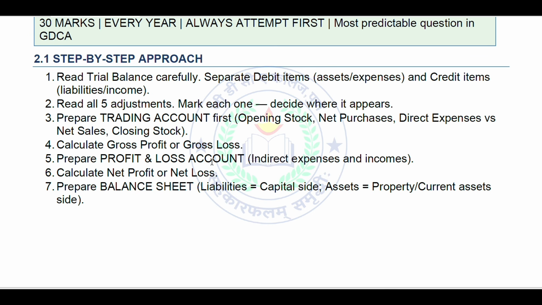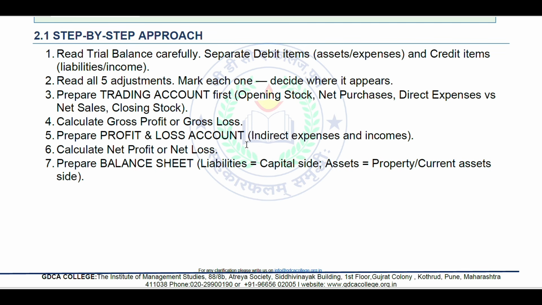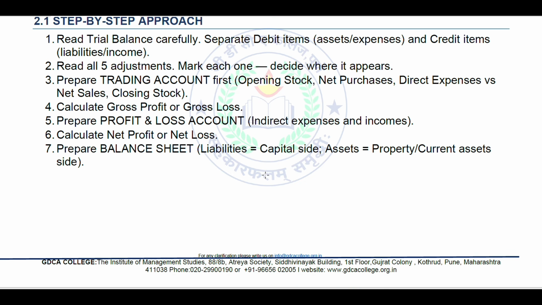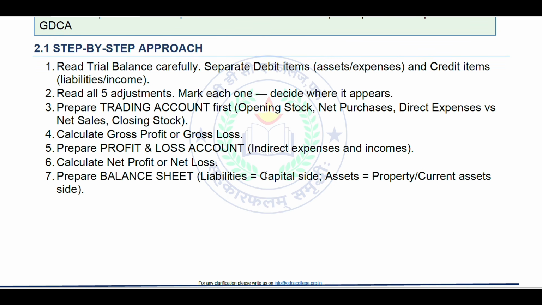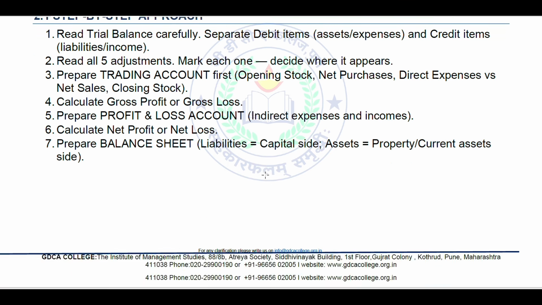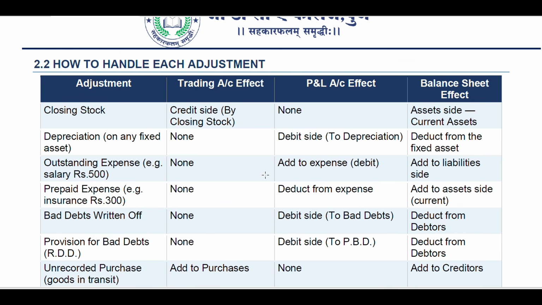Prepare the profit and loss account, with indirect expenses and the income. Calculate net profit or net loss. Prepare the balance sheet. Liabilities are on the capital side and assets are on the property or current asset side. So these are the proper steps for final account. So how to handle each adjustment, again to make you understand, this is the table here. Adjustment, trading account effect, profit and loss account effect, and the balance sheet effect. Number one here, closing stock, which is very important.